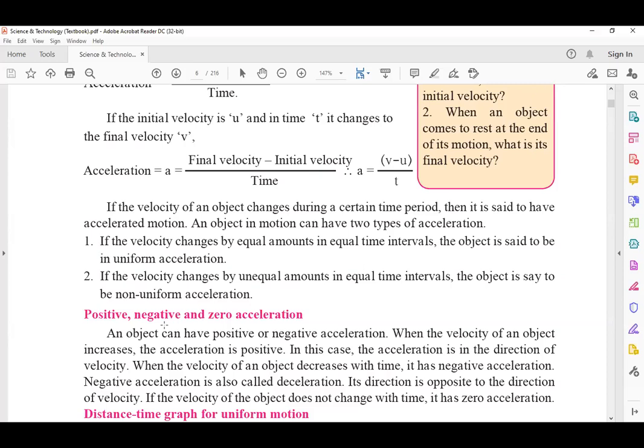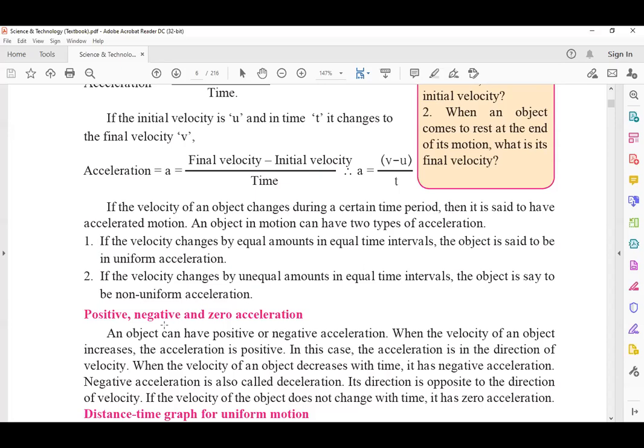Now suppose you start applying brakes. What will happen when we apply brakes? Speed will decrease. Speed or velocity will get affected and it will start decreasing. So decrease in velocity with respect to time is what we refer to as negative acceleration.